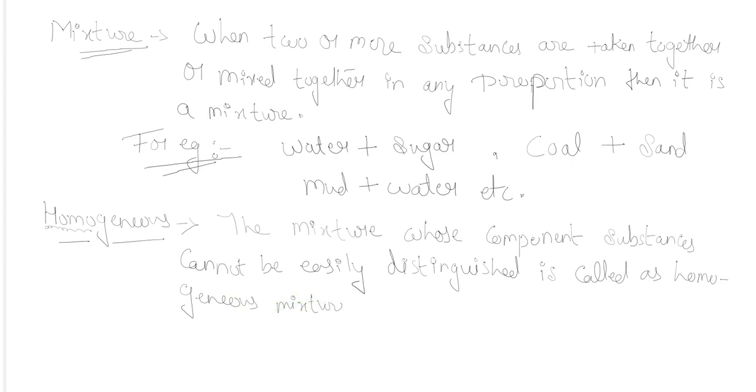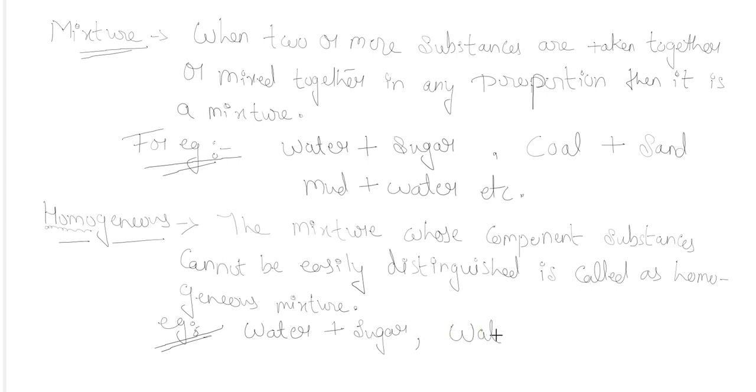Okay, so its best example is water plus sugar. When we mix water with sugar, then after stirring, we find that the sugar is dissolved in water, and it is very hard to distinguish by our naked eye the water which contains sugar from the water which does not, because the particles of sugar are not distinctly visible in that particular mixture.